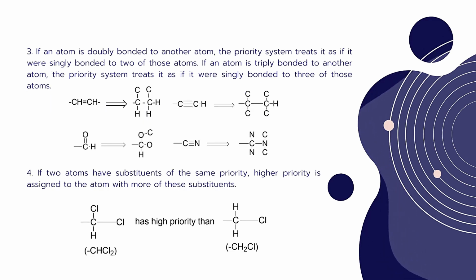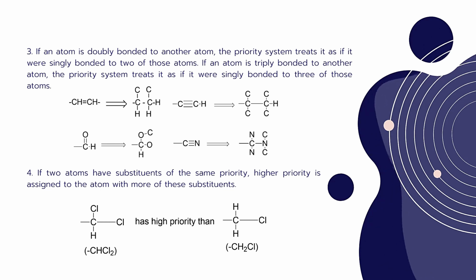The third rule discusses that if an atom is doubly bonded to another atom, the priority system treats it as if it were singly bonded to two of those atoms. If an atom is triply bonded to another atom, the priority system treats it as if it were singly bonded to three of those atoms. So if there is a double bond between two carbon atoms, it means each carbon atom is attached to two more atoms.